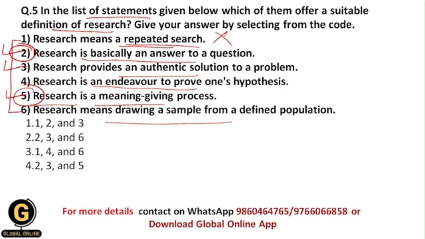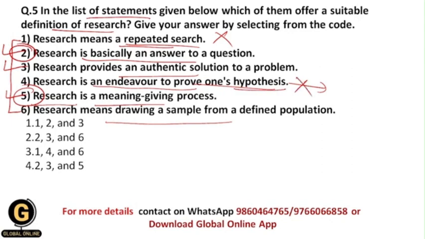As well, research is not only an endeavor to prove one's hypothesis, because in some cases a hypothesis is not required. For example, in descriptive research, a hypothesis is not required, and that's why research can't be about proving the hypothesis of descriptive research, because a hypothesis is not there. So again, this is not the definition of research, so this gets eliminated.